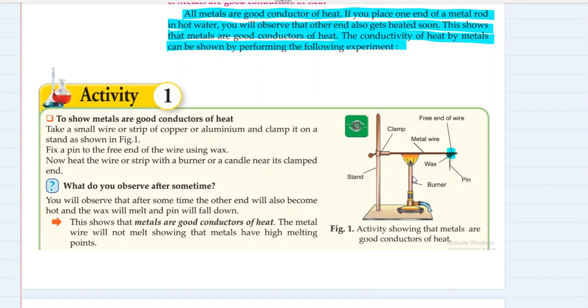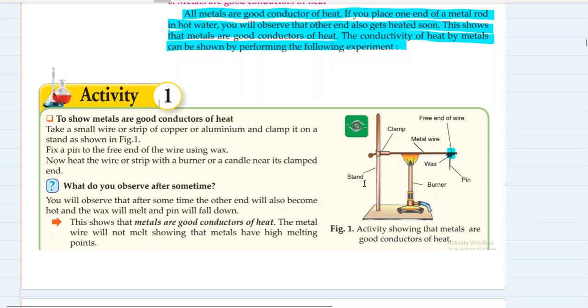Then we start heating the wire or strip with a burner or a candle near its clamped end. Means on the other end we have to start heating it. After some time the wax will start melting because the heat will be conducted through the metallic wire and it will reach the wax. The wax will start melting and the pin will fall down. That means this shows that heat energy is conducted through the body of metals. So metals are good conductors of heat.